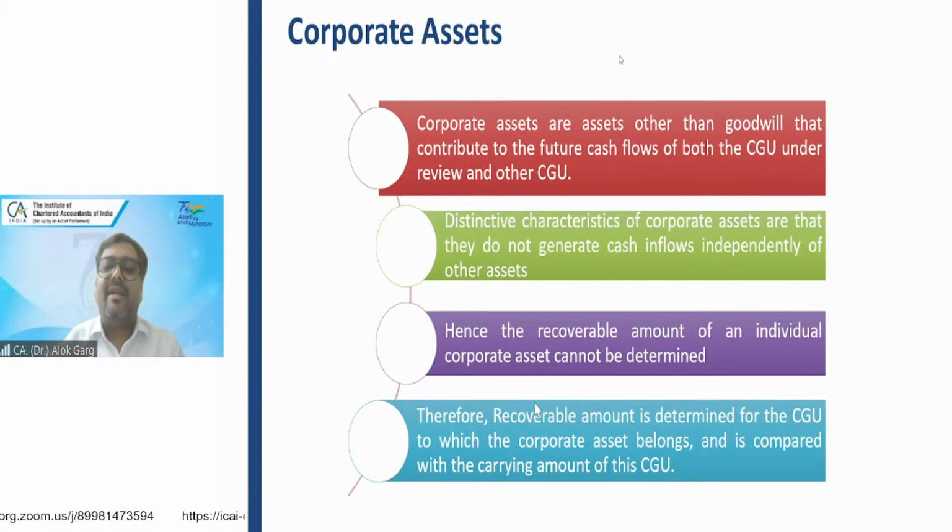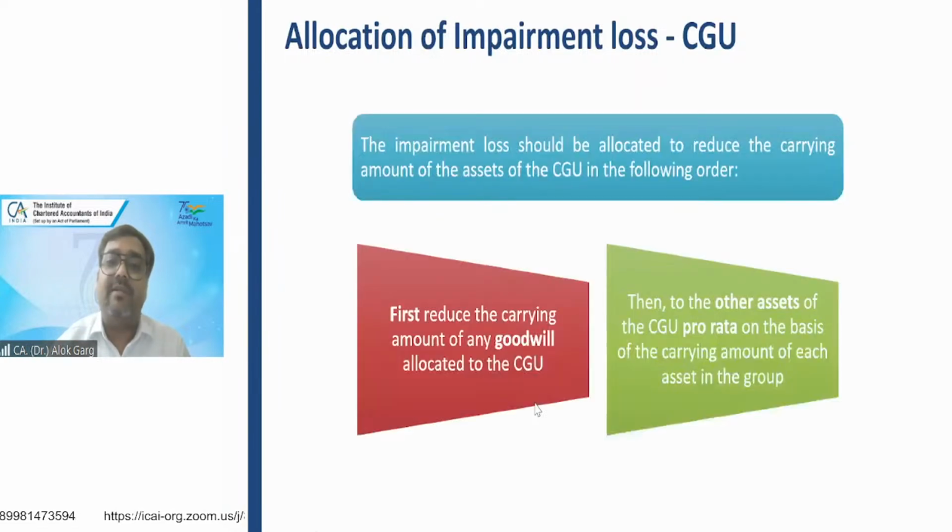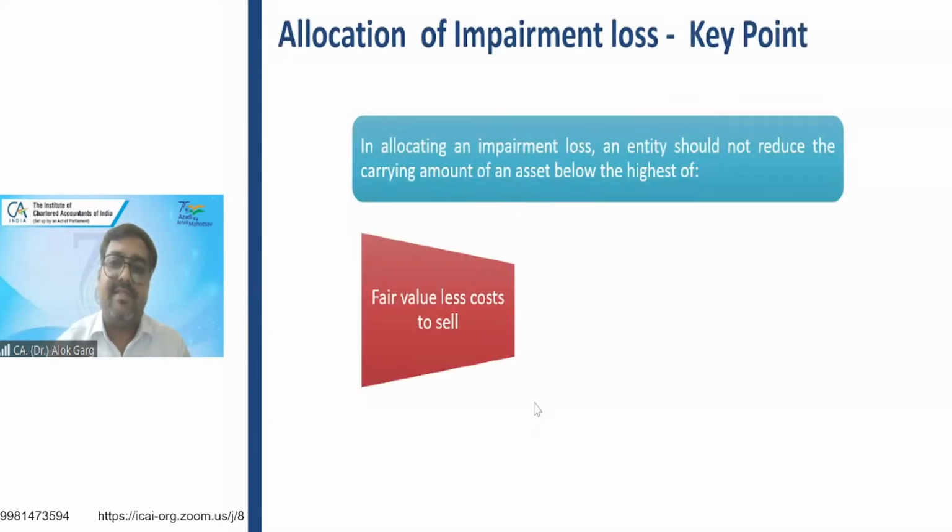So in that case, the standard says that since the recoverable amount of an individual corporate asset cannot be determined, recoverable amount is determined for the cash generating unit to which the corporate asset belongs and is compared with the carrying amount of the CGU. So this corporate asset needs to be attached with one of the CGUs, and then impairment assessment is required to be done, right? And how this corporate asset impairment assessment is required to be done, let me discuss that.